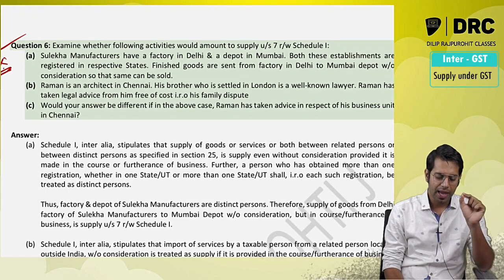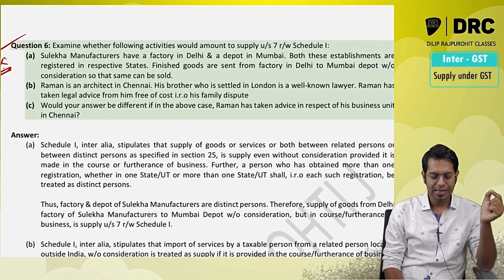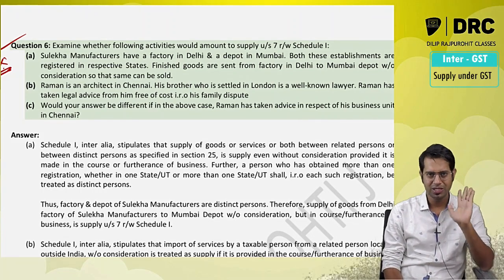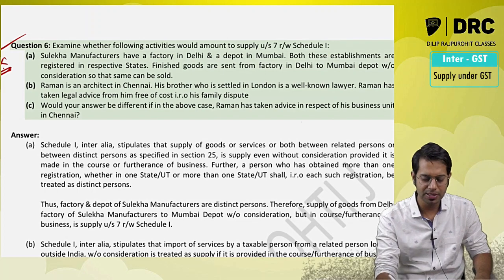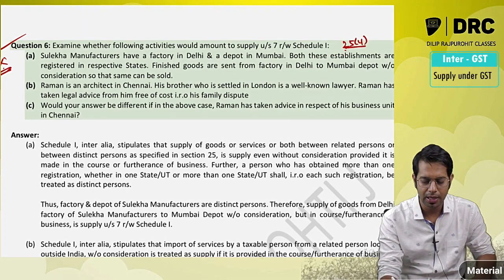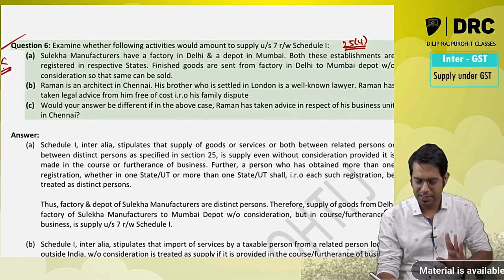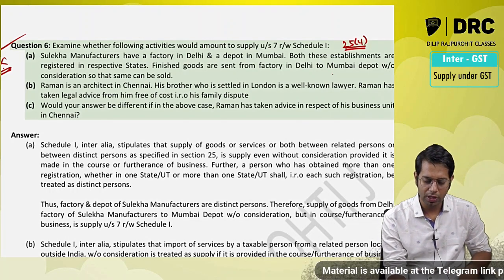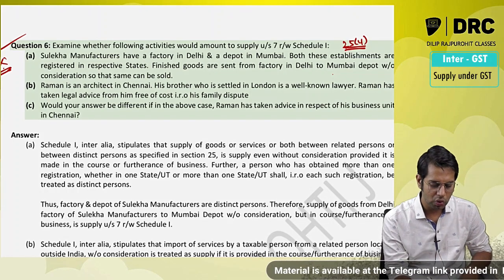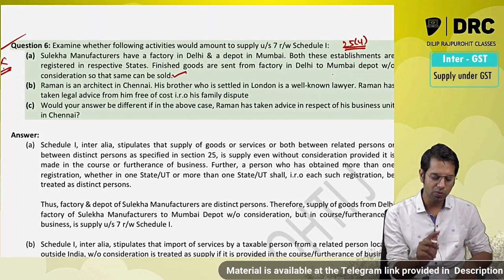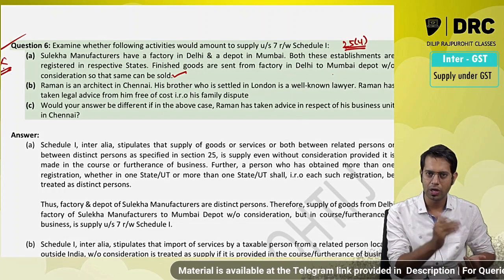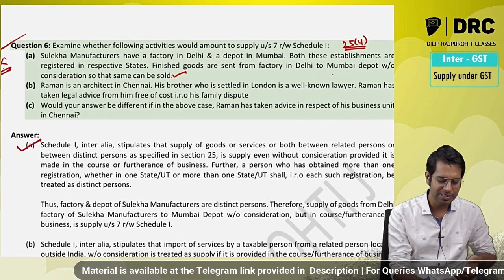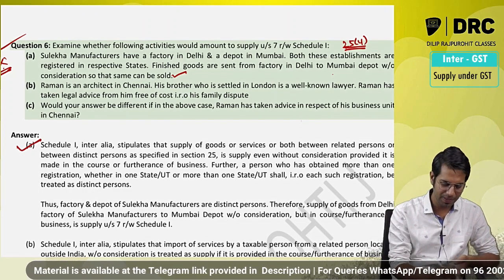Sulekha Manufacturers have a factory in Delhi and a depot in Mumbai. Both these establishments are registered in GST law. If they are registered separately, that means section 25(4) is applicable. They are treated as distinct persons. Finished goods are sent from the factory in Delhi to the depot in Mumbai without consideration, so that they can be sold over there. Whatever you are sending free of cost to your depot, to your branch in Mumbai, is it a supply? Answer is yes, it is a supply.